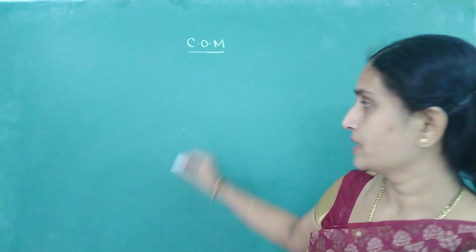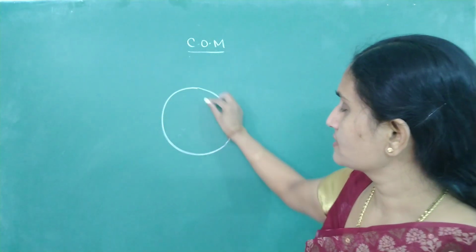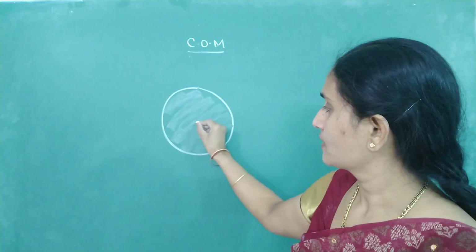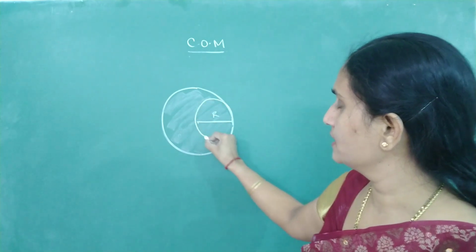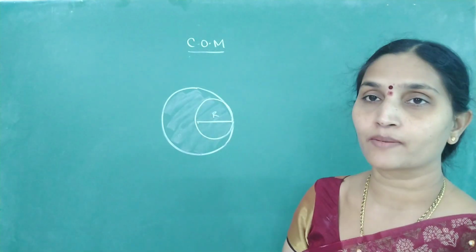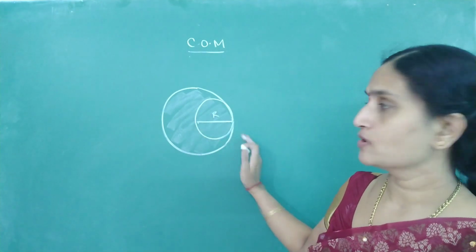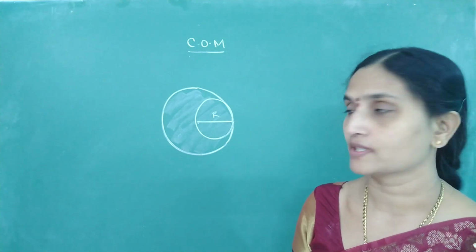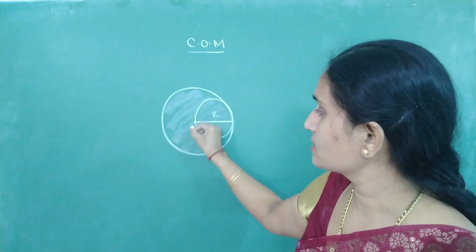Okay, so look at the first question. There is a circular disc whose radius is capital R, and from this we are going to remove one circular disc whose diameter is capital R from the periphery. That means this part we are going to remove. Then they will ask you what is the shift in the location of center of mass, by what distance did it shift. So to get that, just now I told you, for the complete object take this as origin.